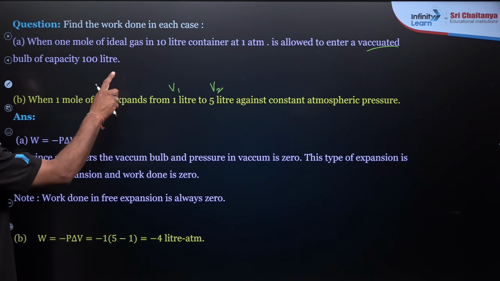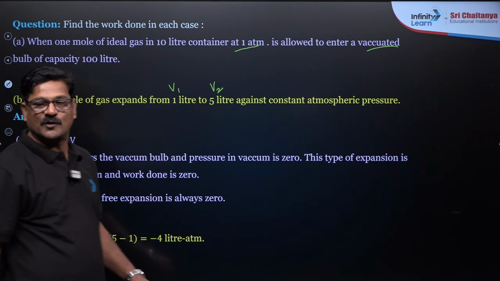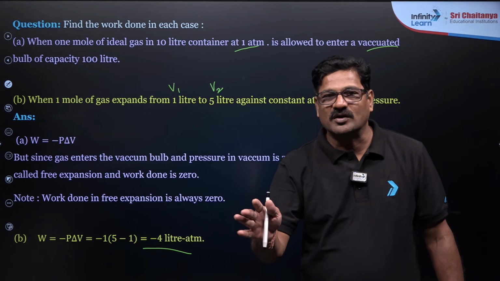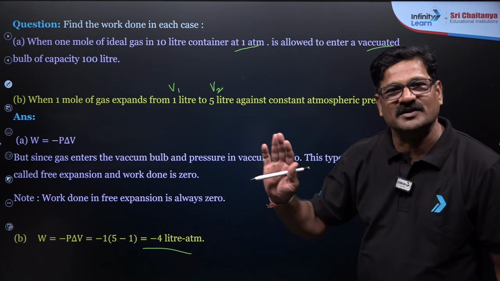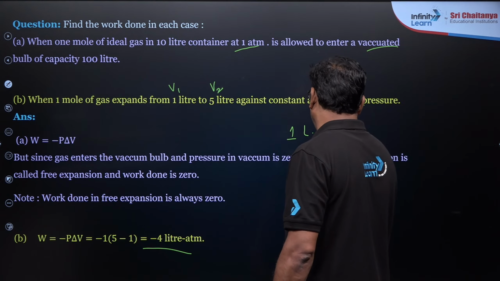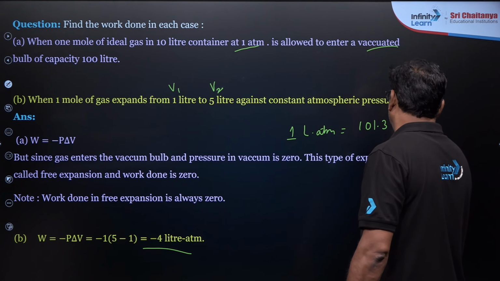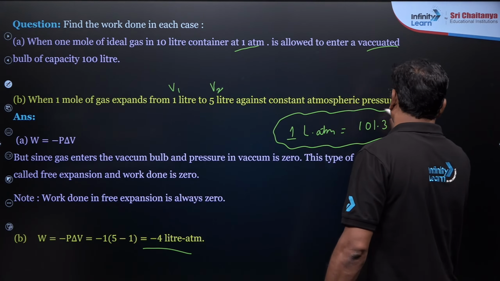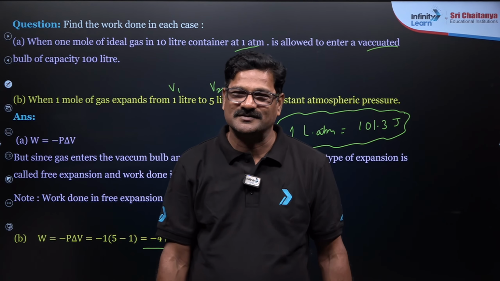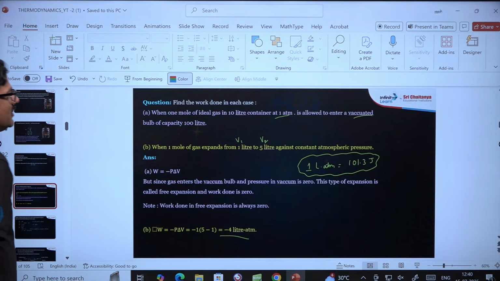P is external pressure, 180 में दिया, and it is going to be 5 minus 1, which is minus 4 liter atmosphere. When you solve the question now, you won't see this answer in the multiple choice, rather it will be given in joules. I'll tell you, 1 liter atmosphere is equal to 101.3 joules. This is a super important conversion. Are you getting or not? Clear? Any doubt? And we'll see more details about this.